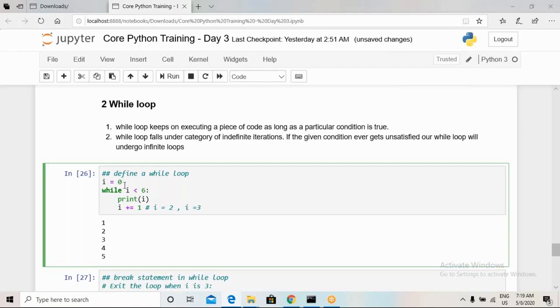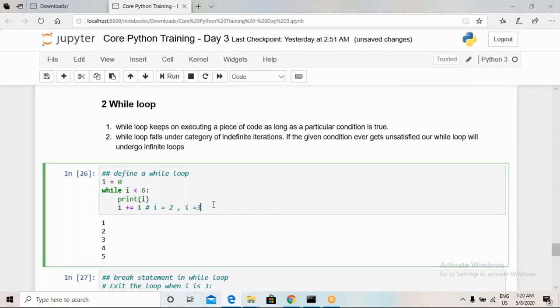Then if that particular value of i is less than a particular number, only then will it enter these lines of code and execute. If this condition becomes false, then the loop will stop. Okay, so here I am printing whatever the value of i is, and then I am increasing the value of i using this i plus equal to 1.